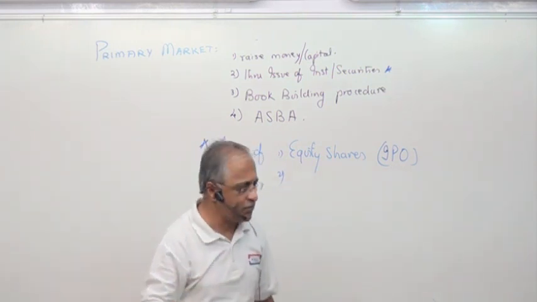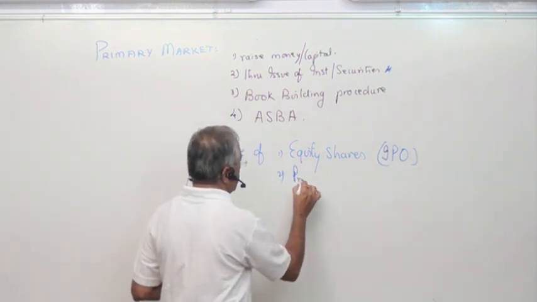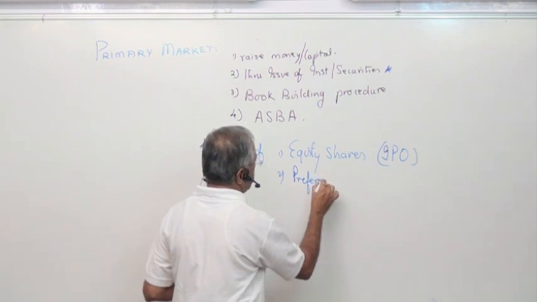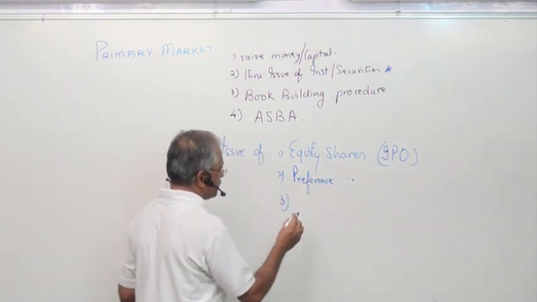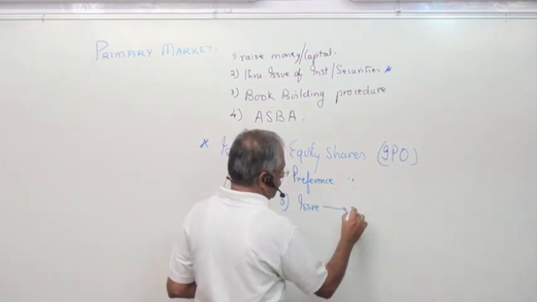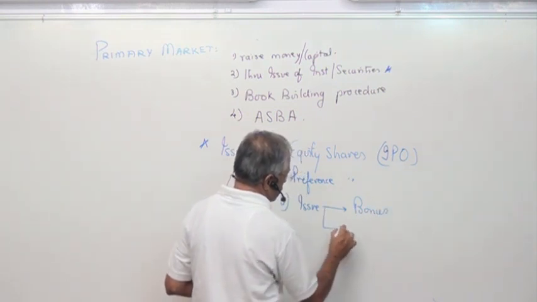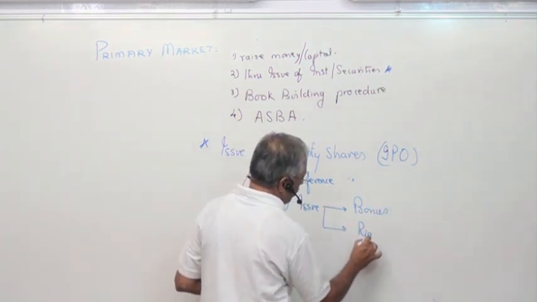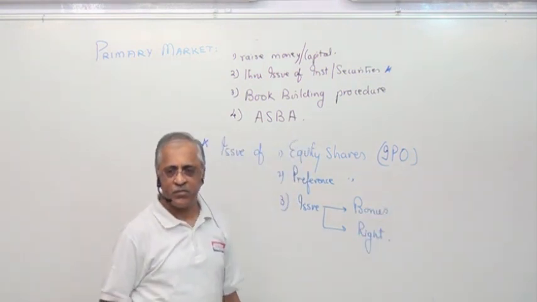It is your own judgment on which you have to take a call. Fine, everybody. Now, equity shares, and preference shares are there. You can go for preference shares. You can issue what is known as bonus shares. You can issue shares on a rights basis, rights shares.